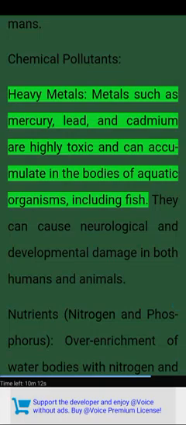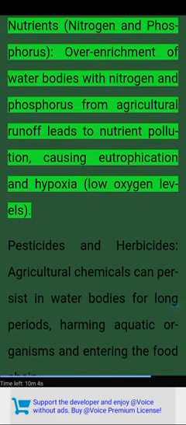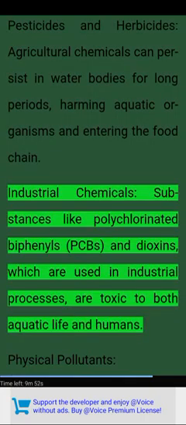Heavy metals. Metals such as mercury, lead, and cadmium are highly toxic and can accumulate in the bodies of aquatic organisms, including fish. They can cause neurological and developmental damage in both humans and animals. Nutrients. Nitrogen and phosphorus. Over-enrichment of water bodies with nitrogen and phosphorus from agricultural runoff leads to nutrient pollution, causing eutrophication and hypoxia, low oxygen levels. Pesticides and herbicides. Agricultural chemicals can persist in water bodies for long periods, harming aquatic organisms and entering the food chain. Industrial chemicals. Substances like polychlorinated biphenyls, PCBs, and dioxins, which are used in industrial processes, are toxic to both aquatic life and humans.